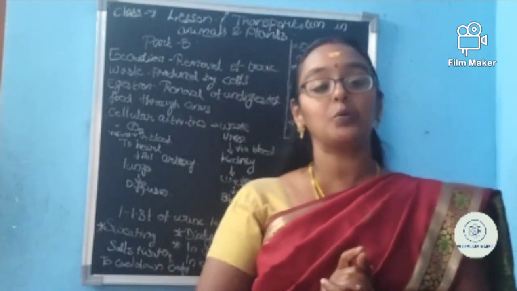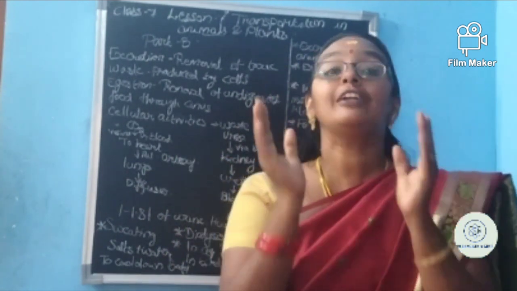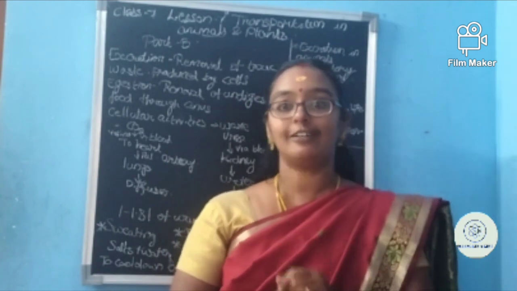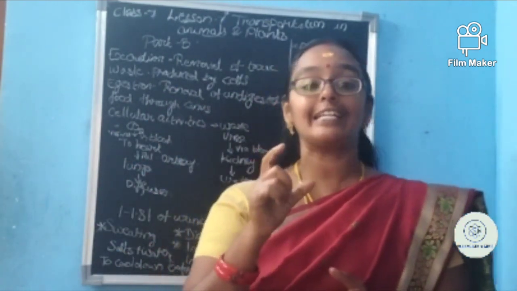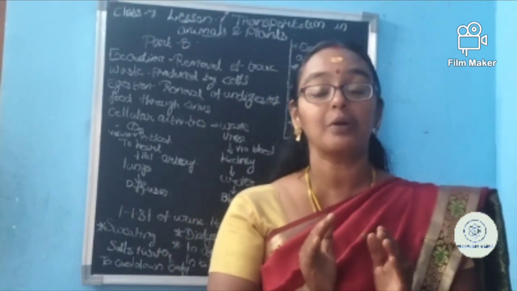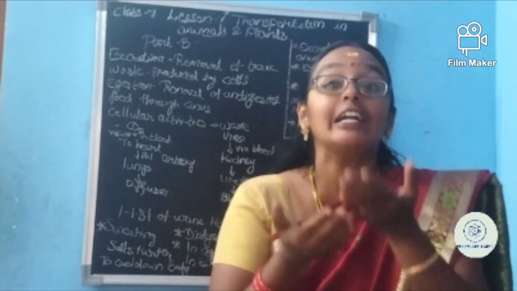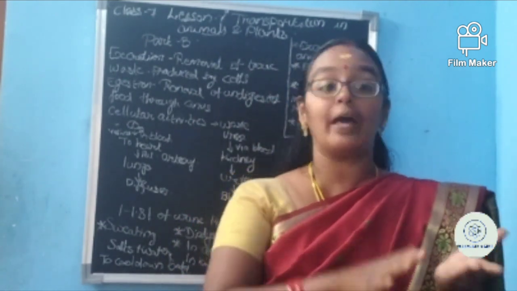So what will the kidney do? What are the things present in the kidney? It is having filters. Not only one filter, millions of filters are present in the kidney. We are saying it as nephron. All the things you will learn in the higher classes. It's called nephron. What will it do? It will filter the blood and take away which is useful and which is useless.